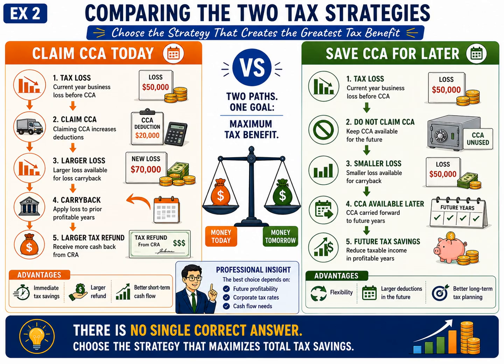The best choice is the one that maximizes the corporation's total tax savings over time, not simply the largest deduction in the current year. The key takeaway from this slide is that tax planning is about comparing alternatives. Whether the corporation claims CCA today or preserves it for later, the goal is always the same. Choose the strategy that creates the greatest overall financial benefit for the business.